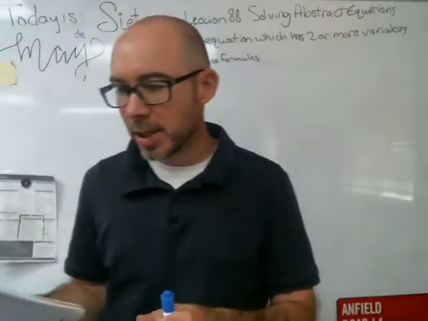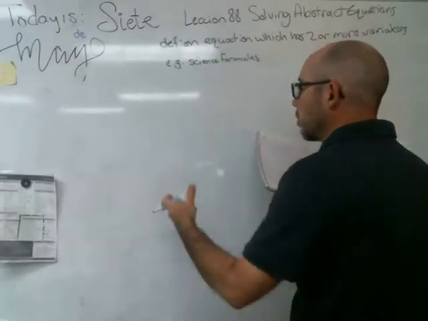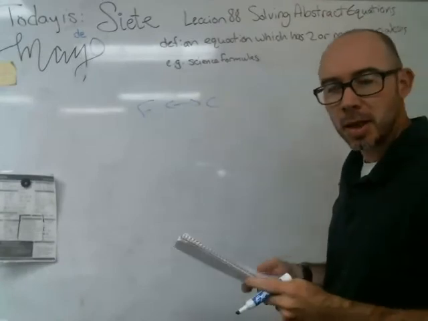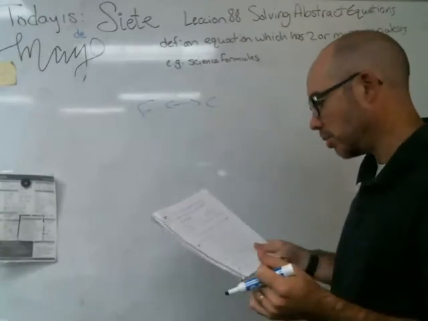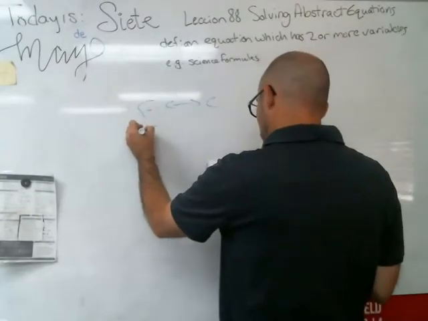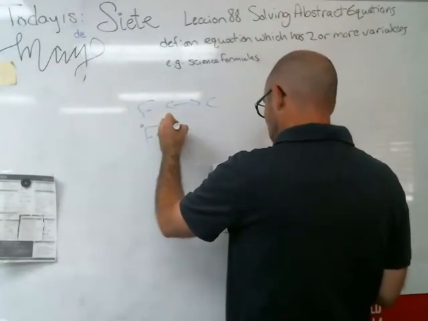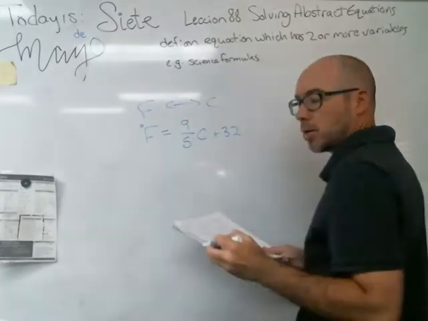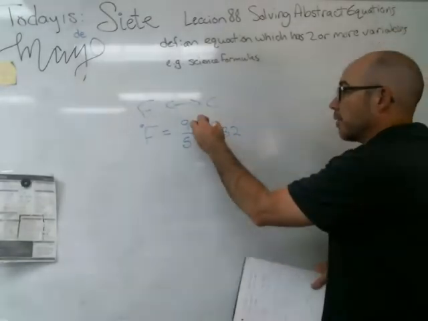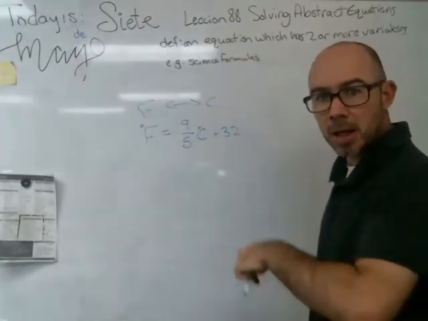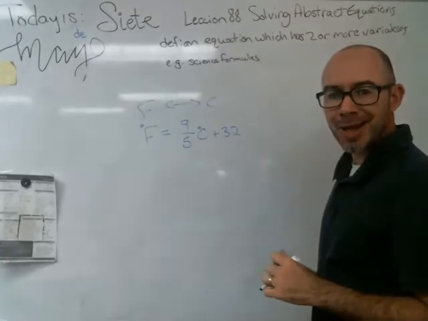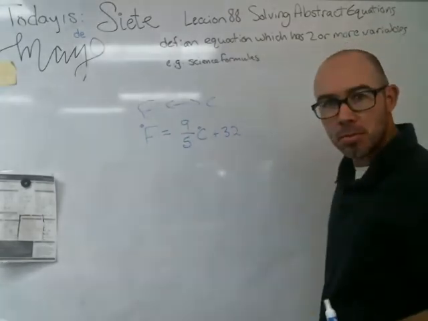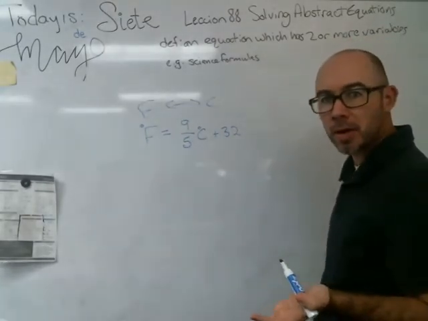Let me give you some examples. Start with a real basic thing, going between Fahrenheit and Celsius. I know the book does it, and your calculator can do it, but let's just go for it. We've got degrees Fahrenheit equals 9/5 C plus 32, and I want to solve it for degrees Celsius. It's a new context. It's not x's and y's, but this is like y equals slope x plus 32. And I want to solve this for C rather than for F.